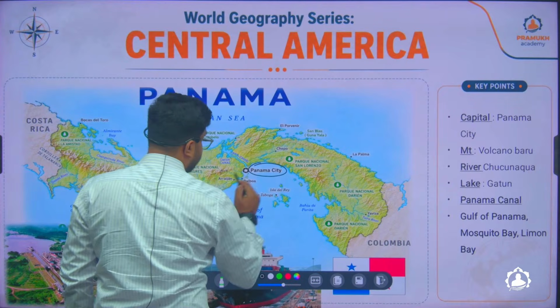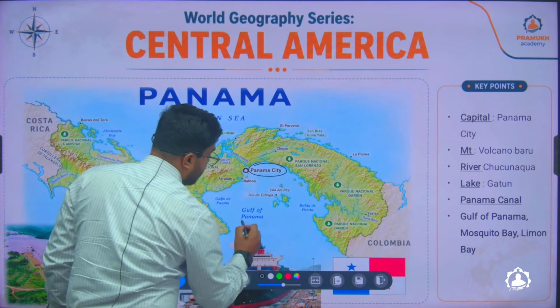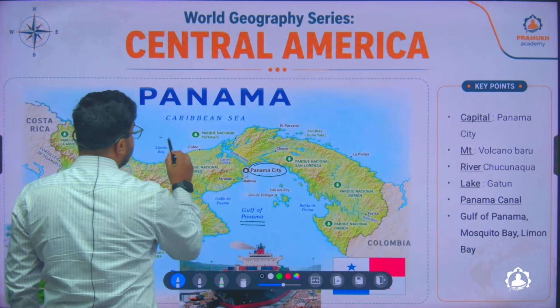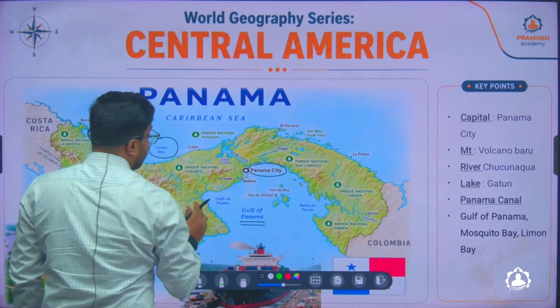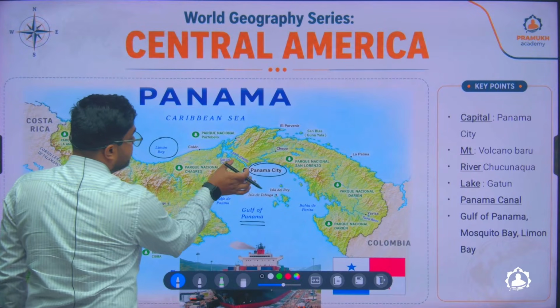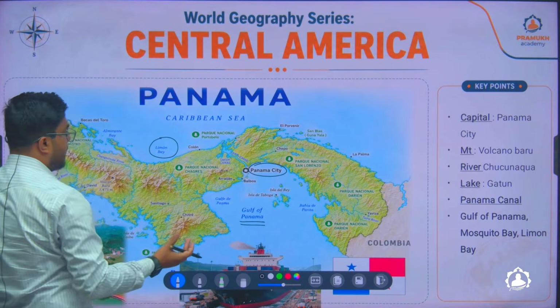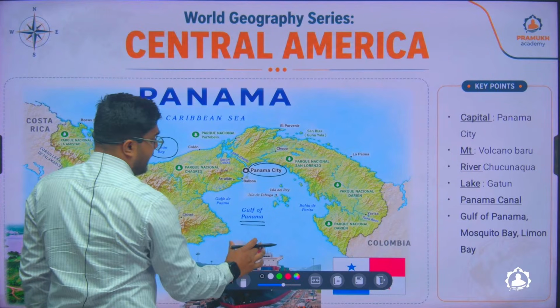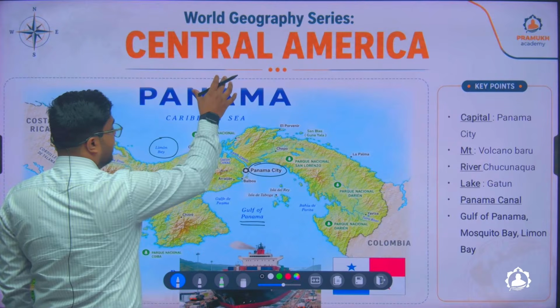On the southern side, you have the Gulf of Panama, and on the northern side, you have the Limon Bay. Remember that there is a canal here which is called the Panama Canal. We're going to talk about the canal also. Remember, the Panama Canal does not directly connect the Pacific Ocean with the Caribbean Sea.